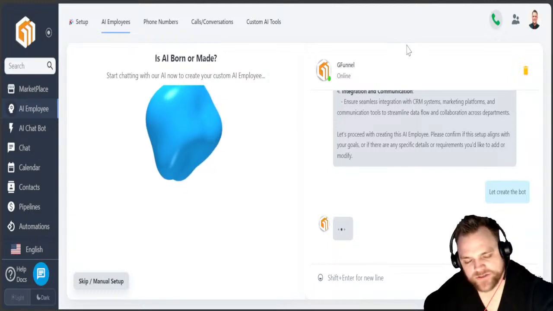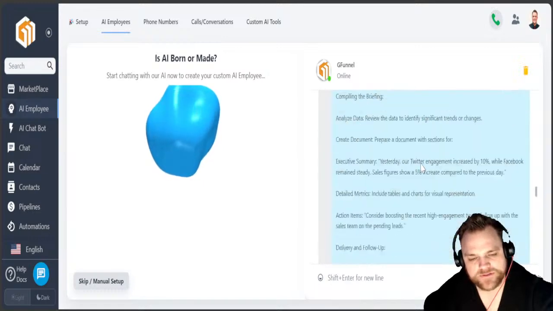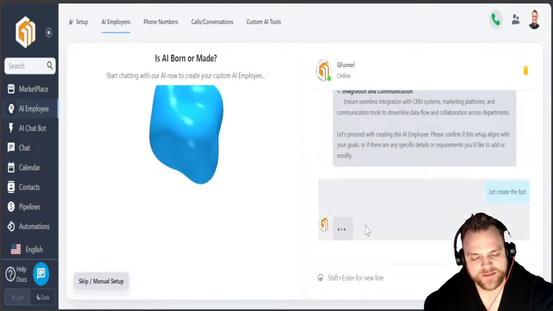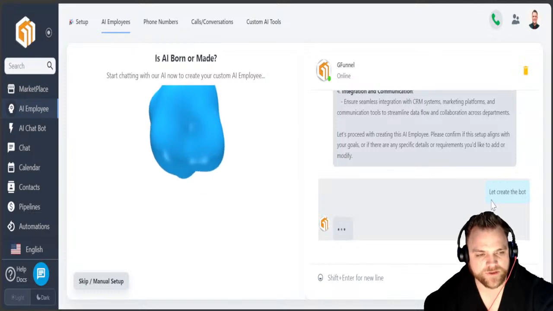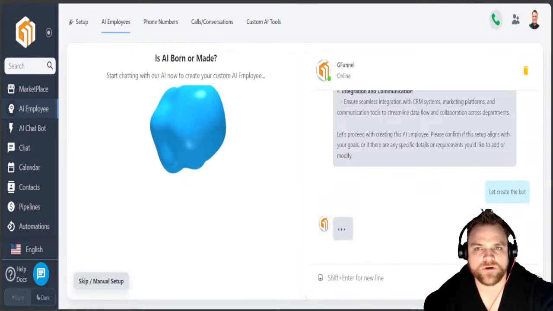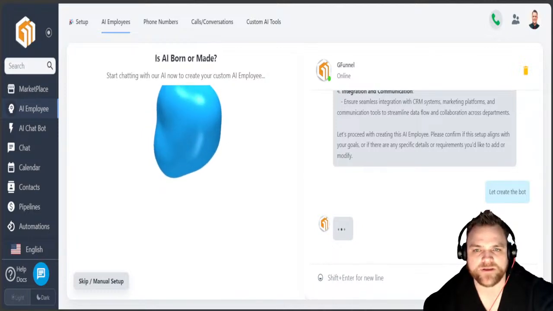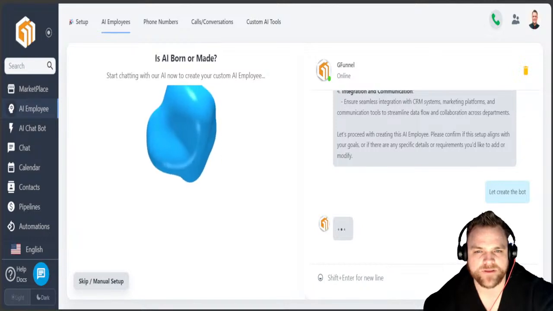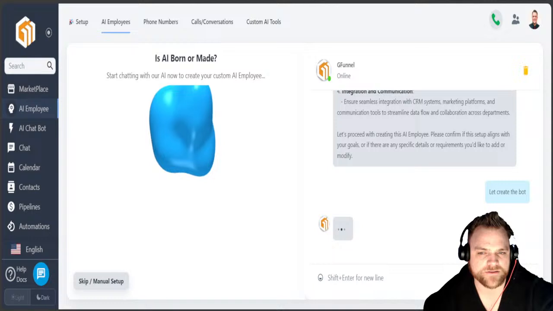Okay, so now it's structuring it for me. It's doing everything that, again, had to go through some prompts to make sure it's structured correctly. Now it's going to say, all right, let's structure it. Let's see if we can create it. And if we can create it, again, we have stage one. What is stage one? Stage one is to have something that is in direct contact with. So now this is that something that is in direct contact with. I'll just put a little box over it because this is, in a sense, the bot.